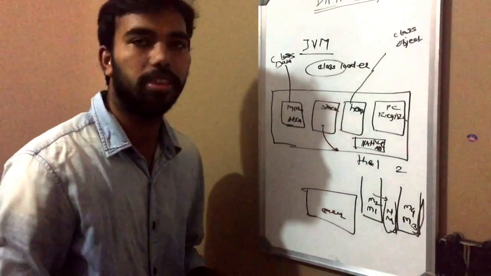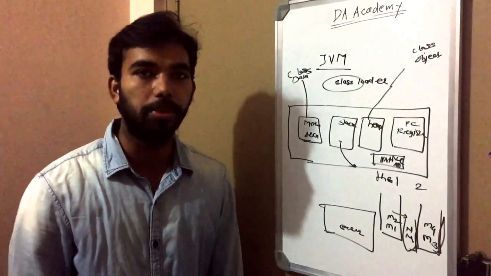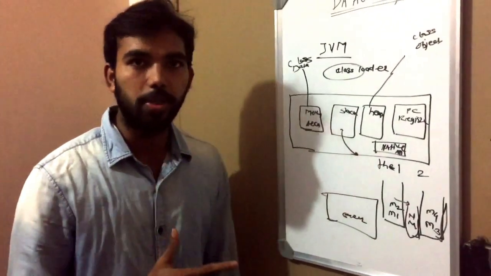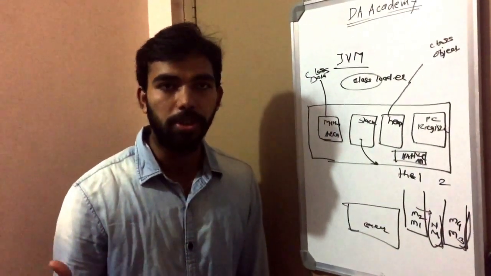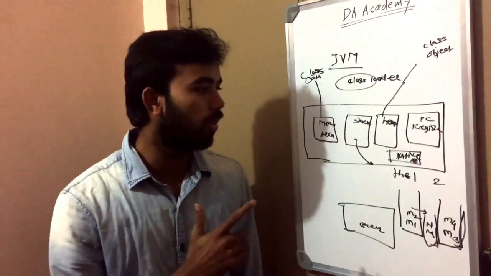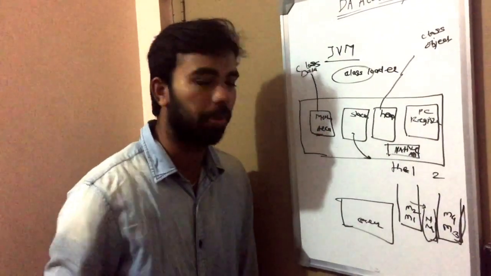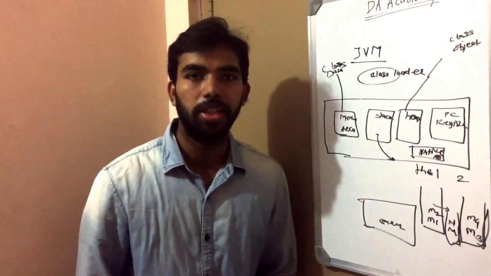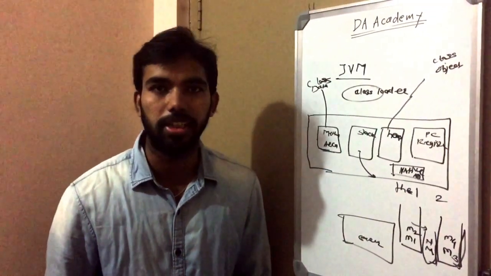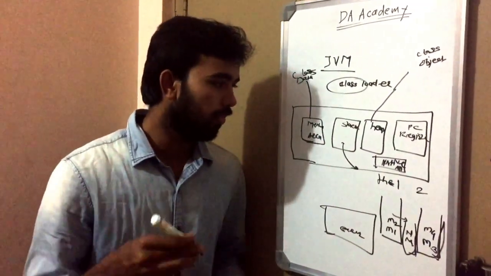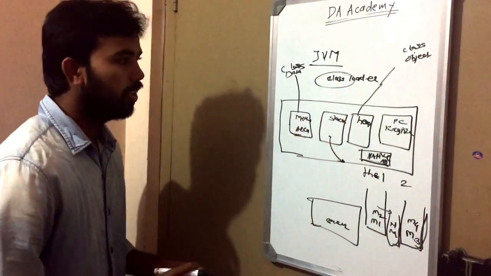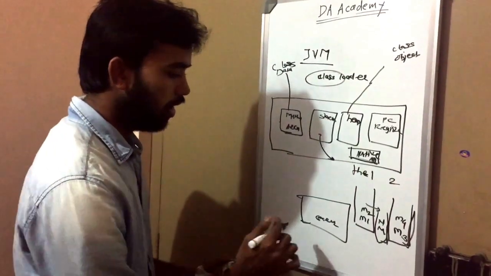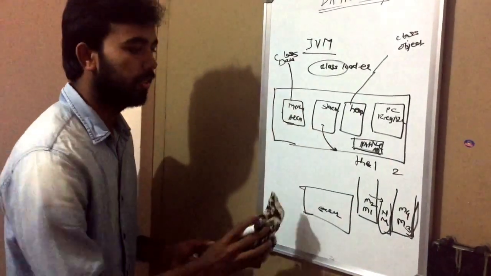Native method calls. In your application, sometimes you need to make native calls. For example, you are calling the hard disk or the operating system. Those calls are made by the native APIs. Native APIs are not written in Java; they are written in some other language. For that also we create a separate stack. Okay. Next I will explain what happens in the execution engine.